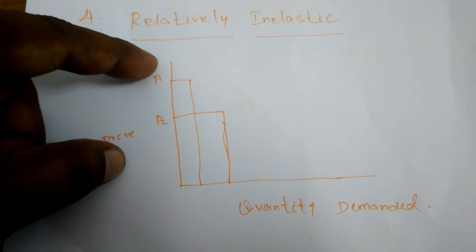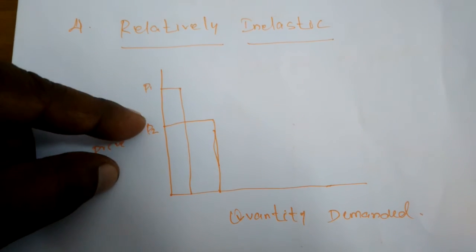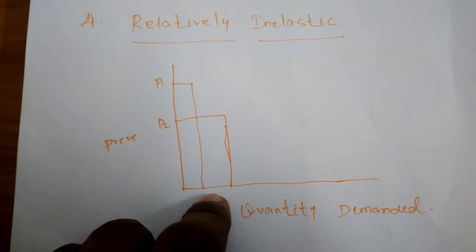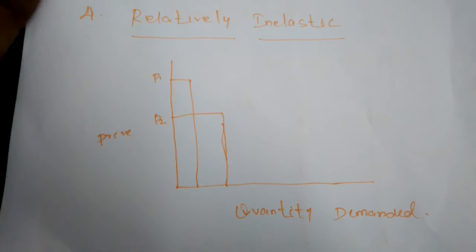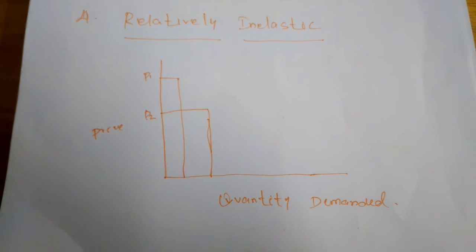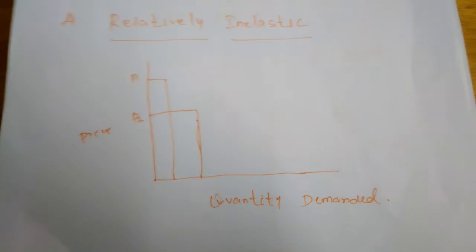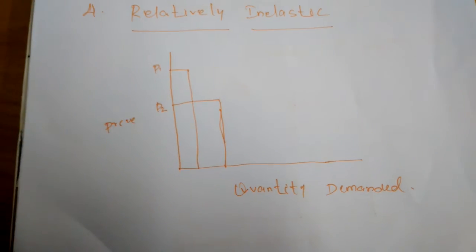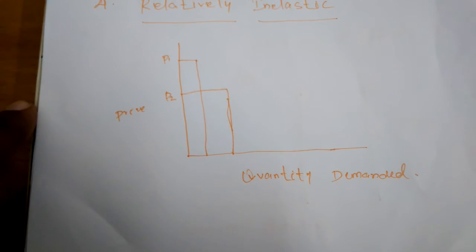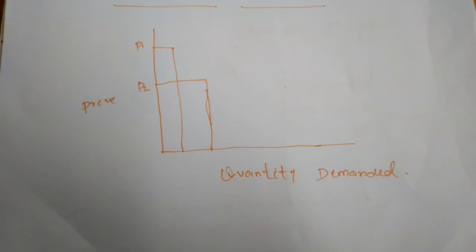Okay, so when we are comparing the gap between the price changes and the price level from OP1 to OP2, the change in the quantity demanded of the commodity is very low. Only because of the decrease in the price level will the quantity demanded increase, otherwise it will not. For example, suppose we are going to the market, and even if there is no need of some commodities, we will buy them only because the price is very low.